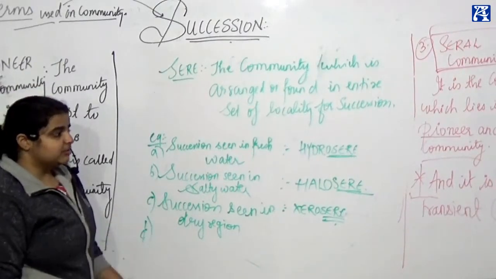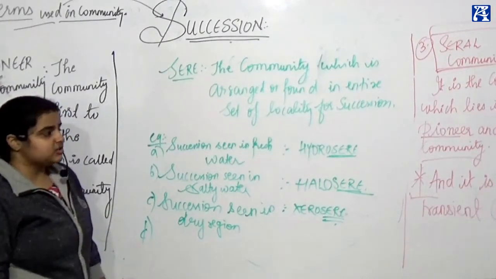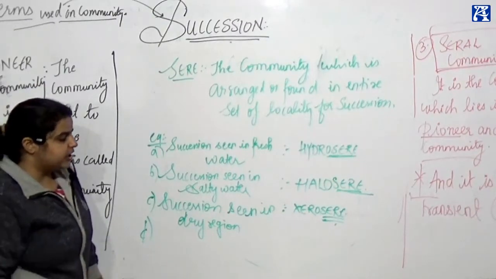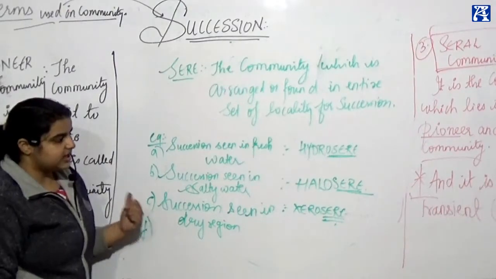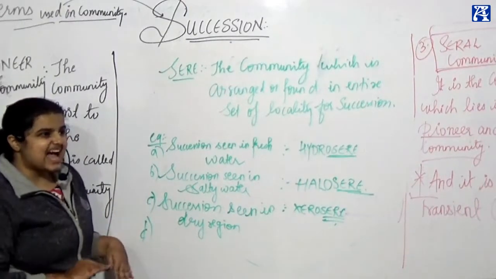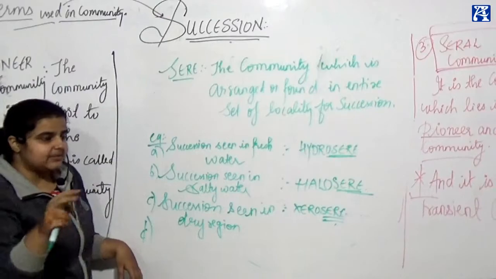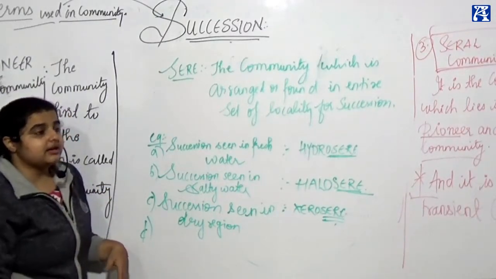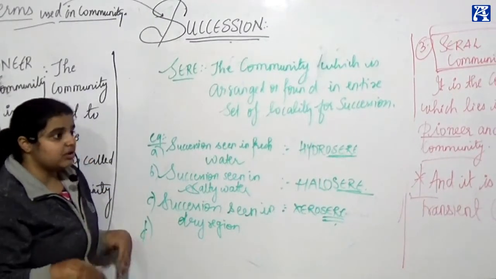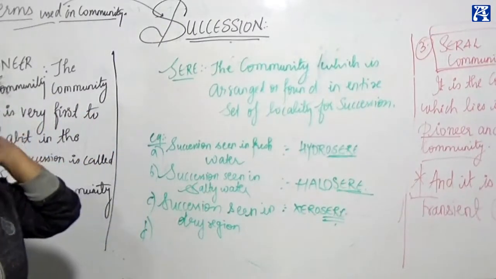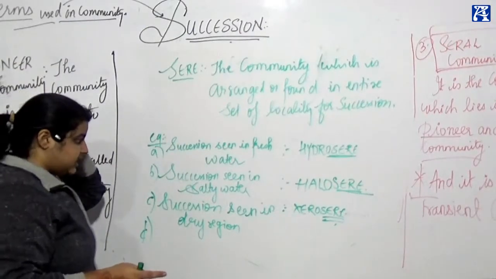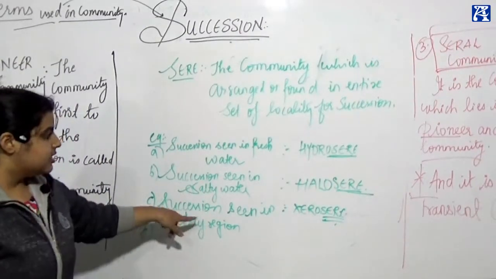The seer of the community which grows in salty water is called what? Haloseer. The succession seen in dry region is called xeroseer. Xero means absence of water. That place is called xero. The plants which grow in dry regions are called xerophytes. The plant succession seen in dry region is called xeroseer.